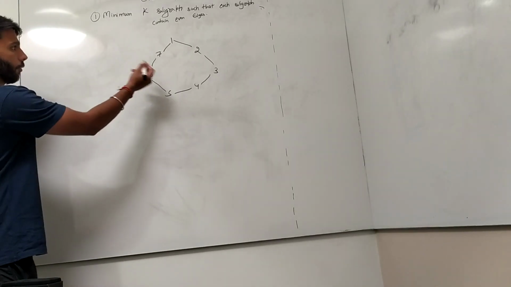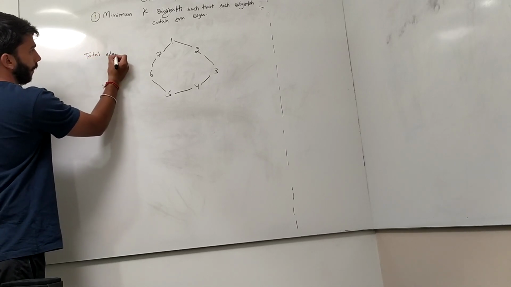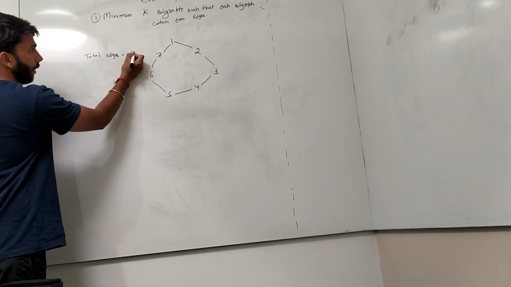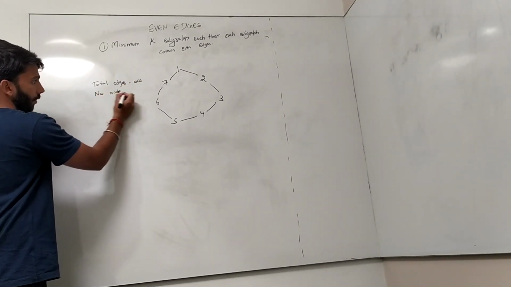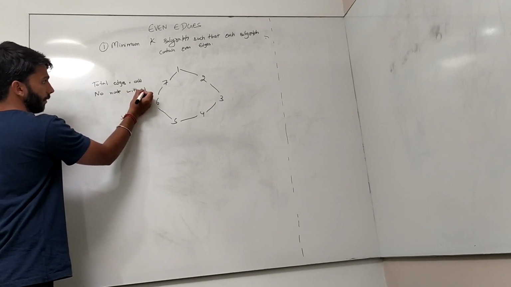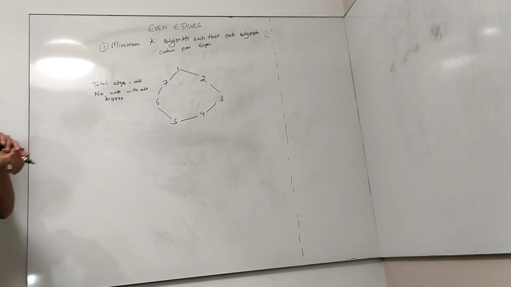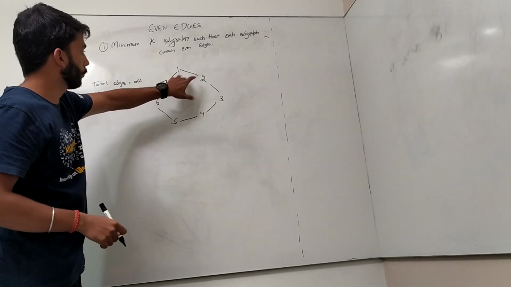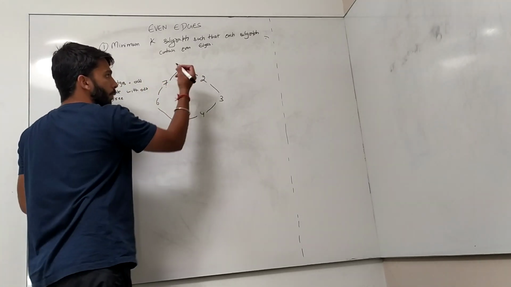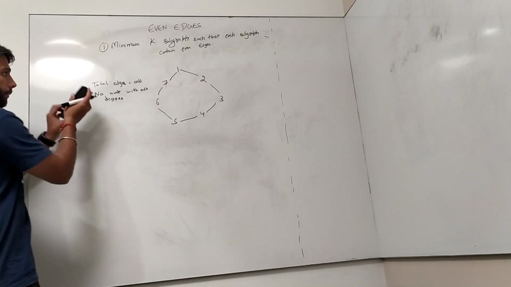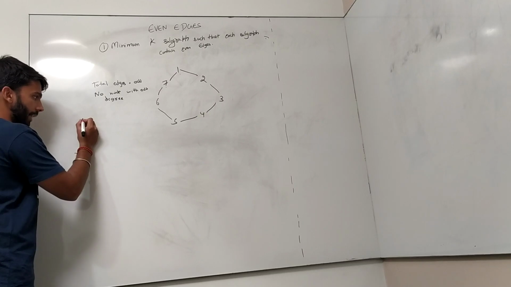Now there is the case when we have total edges odd, but there is no node with odd degree. So what we need to do here? Now just think of the solution. Suppose I remove this particular edge. I'll tell you why. Just try to understand.